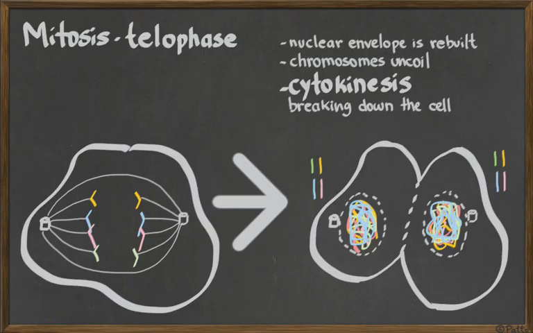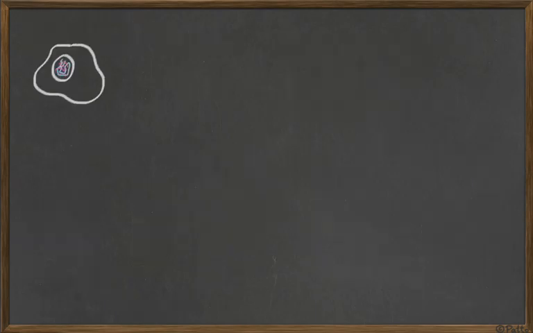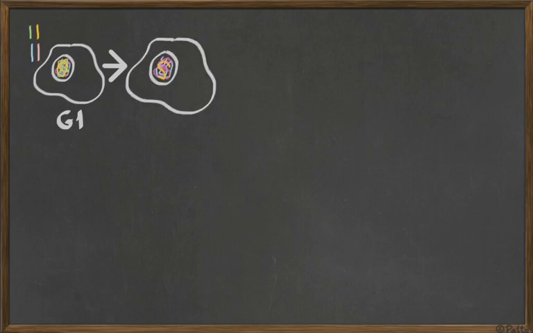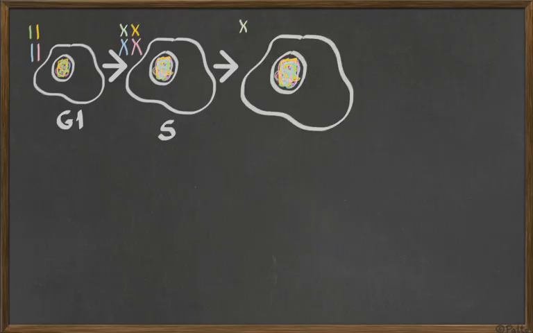This is mitosis, starting with a certain number of chromosomes, finishing with the same number of chromosomes. Okay, putting everything together just to make sure that you are analyzing everything here. We have G1, it grows. Then we have the synthesis phase where the DNA is replicated. The chromosomes now have 2 chromatids each. Then it grows again, G2. There it goes. And then we're going to start mitosis.